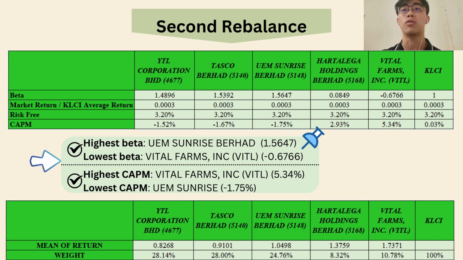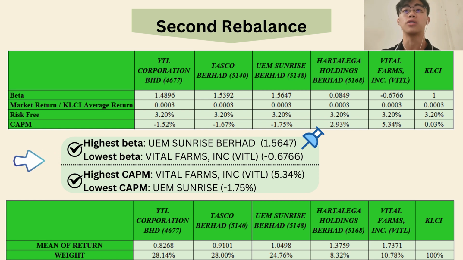Conversely, YTL Corporation, despite its high beta of 1.4986, yields a negative CAPM of negative 1.5165%, suggesting that the expected return does not compensate for the risk. Hence, the second rebalance of our portfolio indicates a diverse mix of high beta, low beta, and negative beta stocks, each catering to different investor risk profiles.